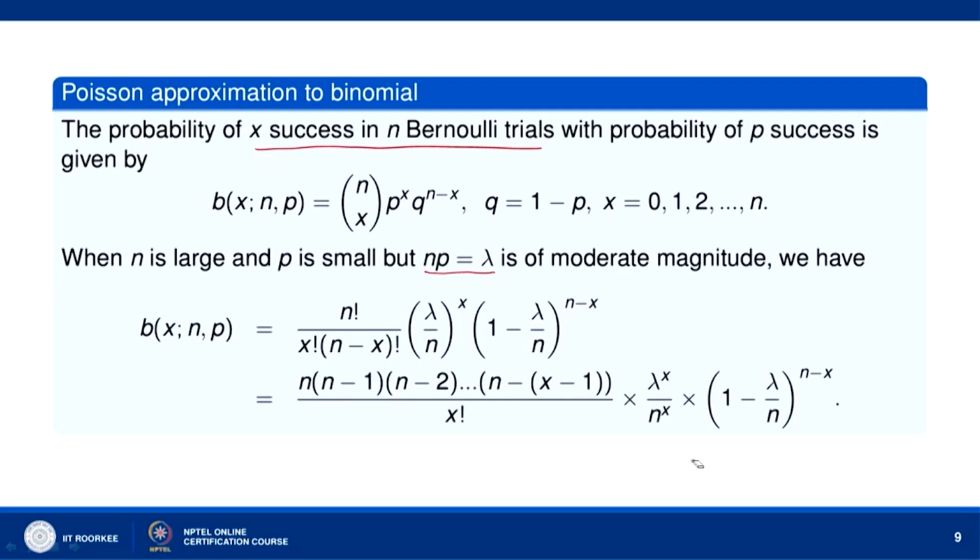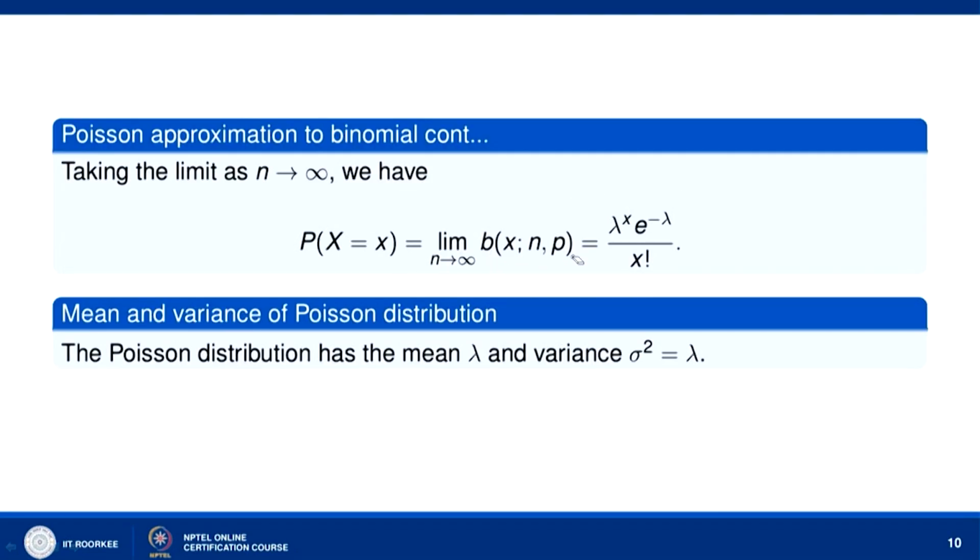So, as n goes to infinity, b(x; n, p) goes to lambda to the power x into e to the power minus lambda divided by x factorial. So, when n is very large and p is very small, the Poisson distribution is a good approximation of the binomial distribution. Now, let us show that it has mean lambda and its variance is also lambda. So, in the case of Poisson distribution, it turns out that mean and variance are the same.